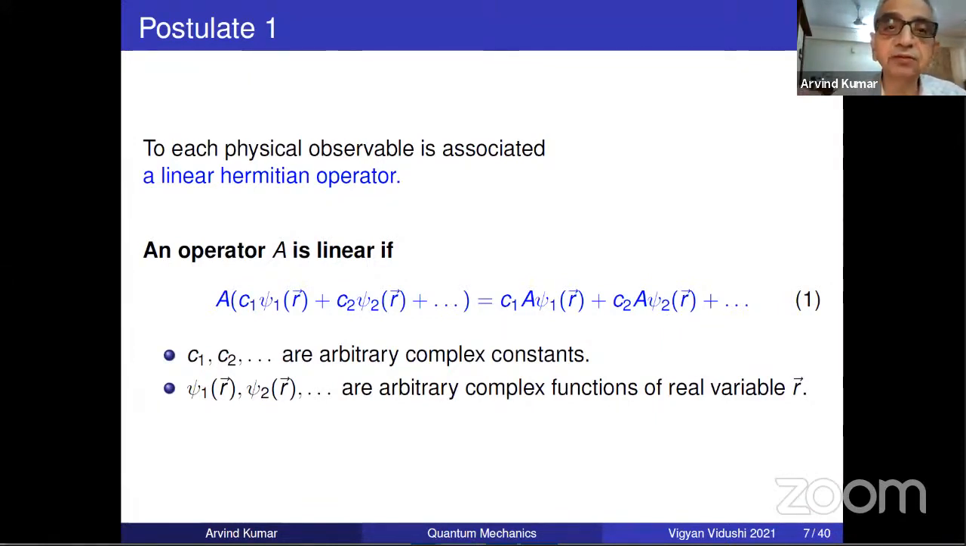For example, the derivative obviously satisfies this. We have learned in calculus that d by dx of f plus g is df by dx plus dg by dx. So that's linearity. Remember here C1, C2 are complex constants, and psi1, psi2 are any functions; in quantum mechanics, we deal with square integrable functions. So within that constraint, it's anything you like.